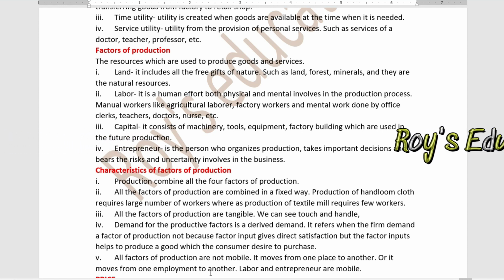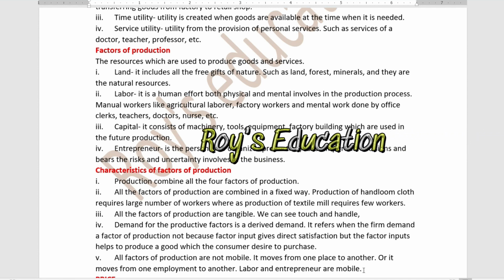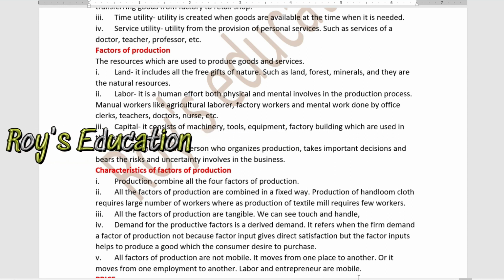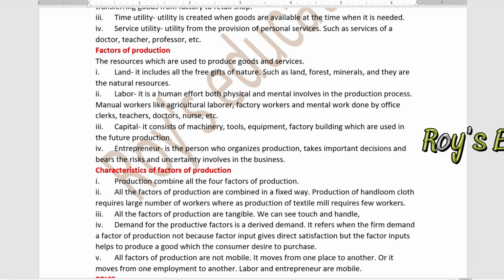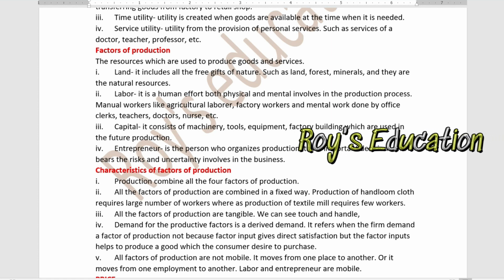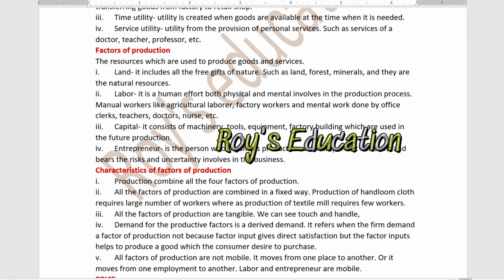Next, all the factors of production are not mobile. Mobility means moving from one place to another, or from one employment to another. Only two factors of production are mobile, labor and entrepreneur. They move from one place to another or from one employment to another. But land is a fixed one.